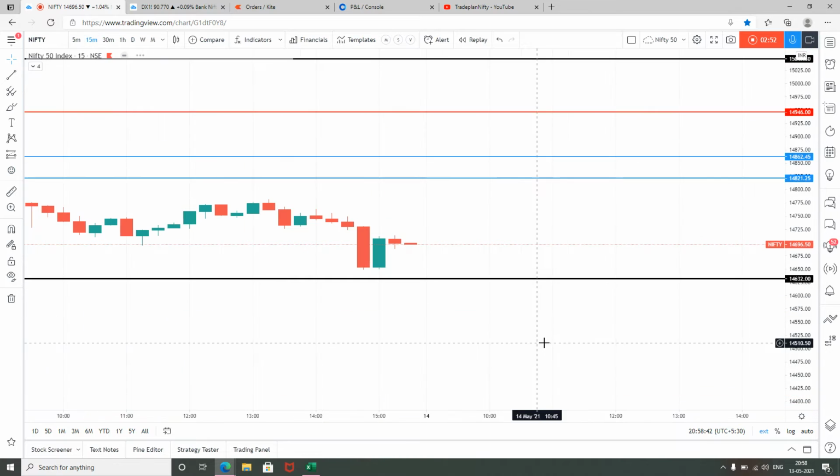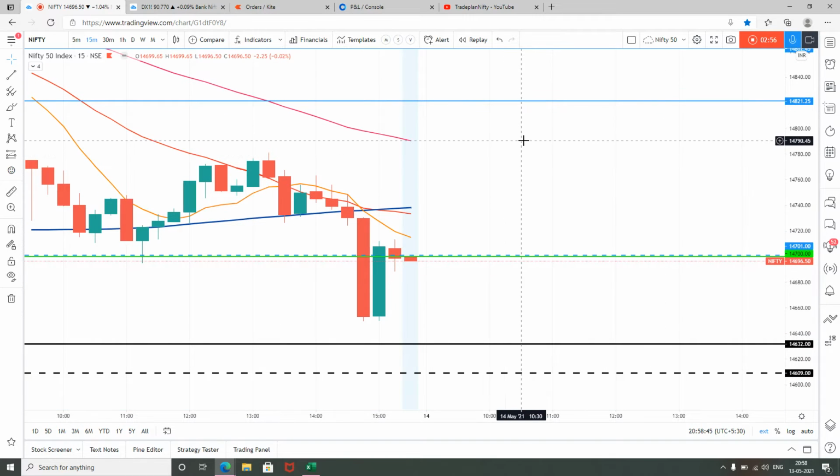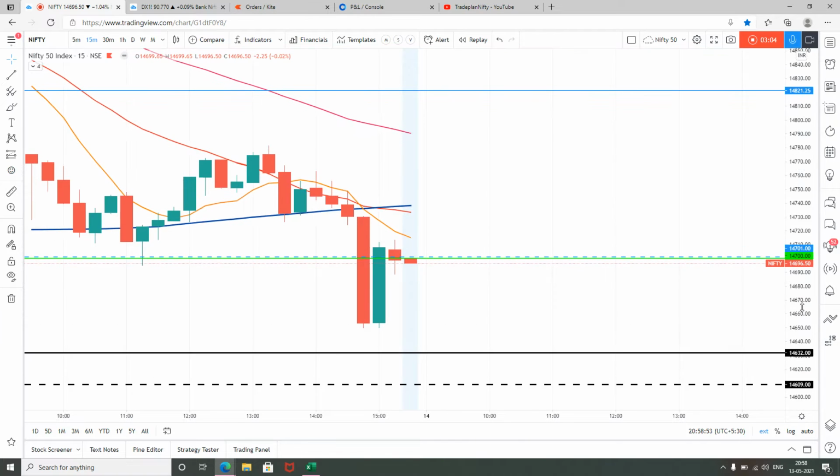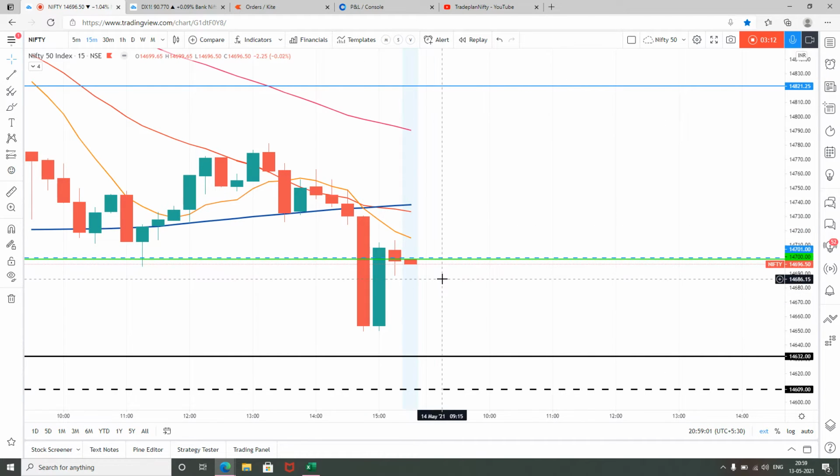Now, when we look into 15-minute chart, here the situation is different. Here we see a near-term weakness where market has closed below 50, below 200, below 20, and below 8, and also below weekly pivot and weekly H3. So here definitely market is in downtrend.